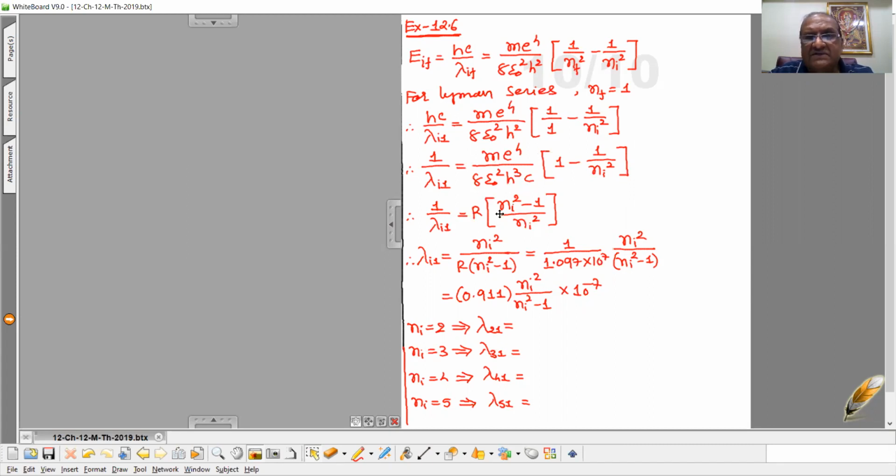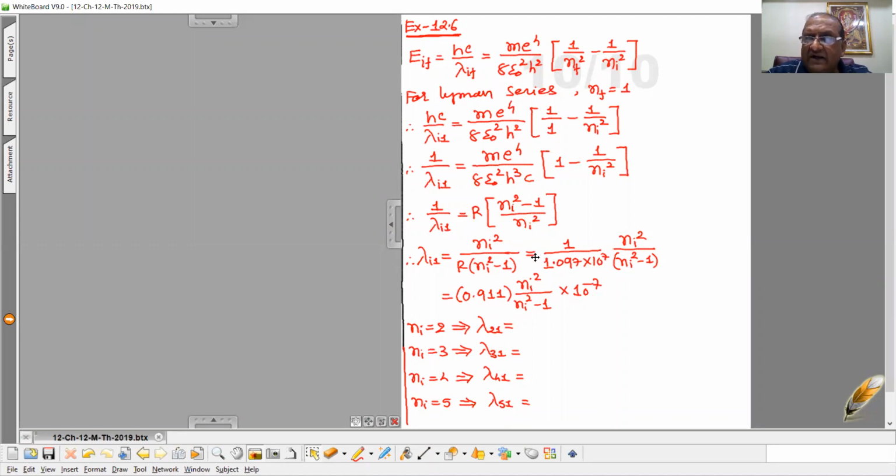In theory we discussed this thing. If we substitute all these values and solve it, then we get the answer very close to the value of Rydberg constant. Then here take ni square LCM, so we can write resultantly 1 upon lambda I1 is R into ni square minus 1 upon ni square. So lambda I1 is ni square upon R into ni square minus 1.